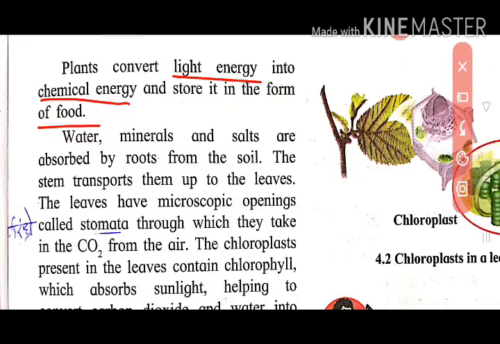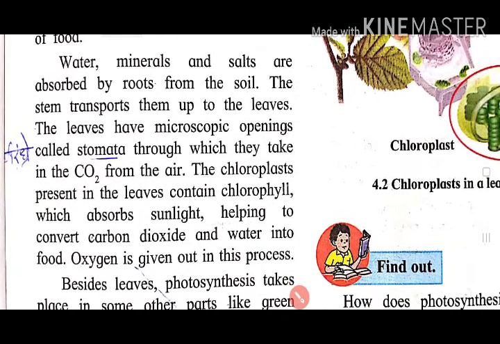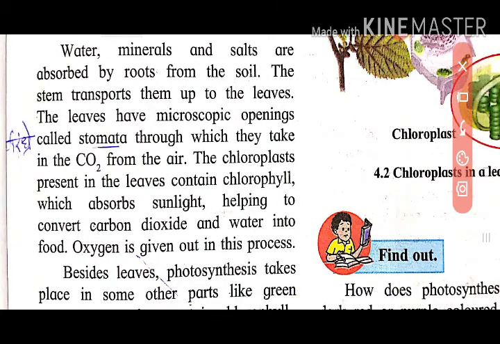As we see, plants take sunlight energy and it is converted into chemical energy in the form of glucose, which is stored in the leaves, stem or roots depending on the plant type. Okay, now what happens in photosynthesis? See, once again given here as we studied, water, minerals and salts are absorbed by roots. Roots absorb water, minerals, and salts from the soil, and that is transported towards the leaves.